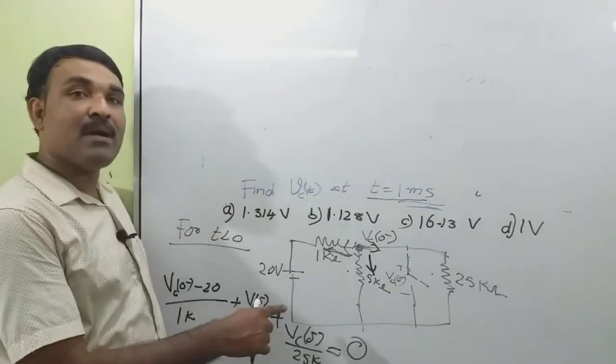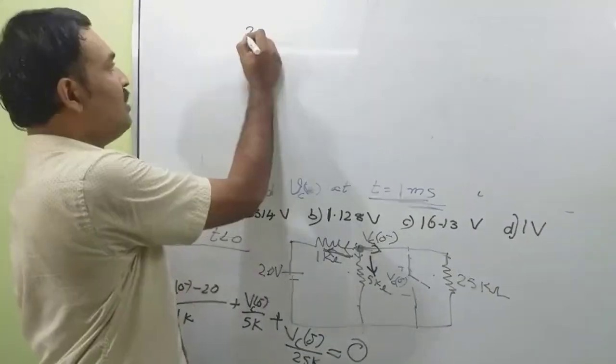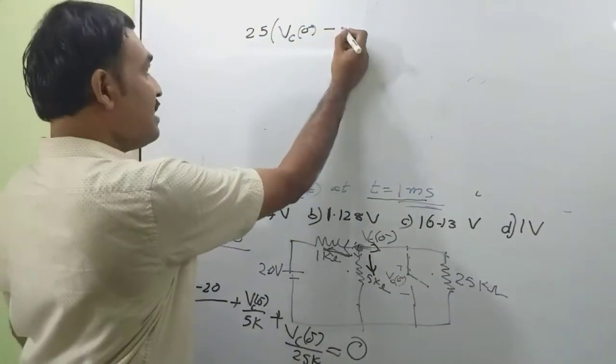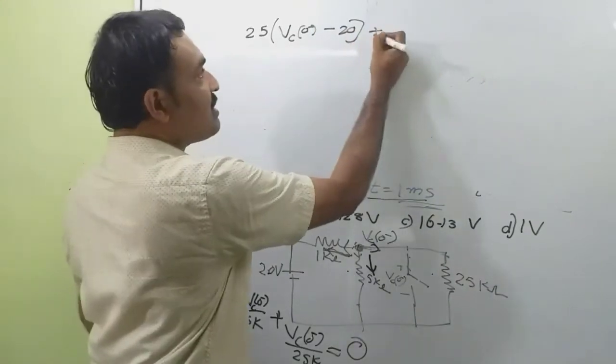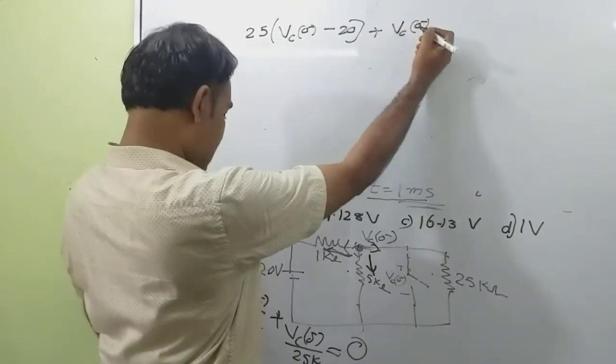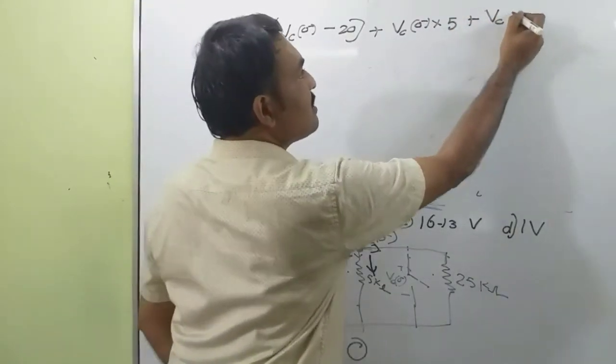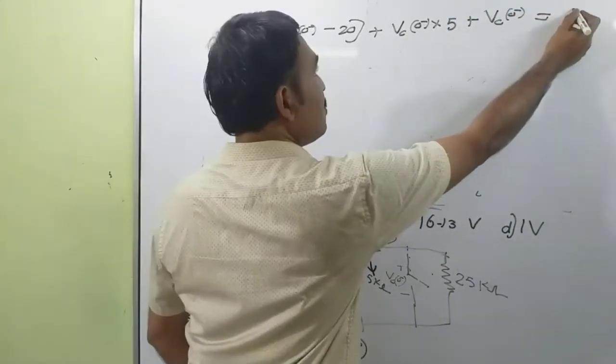By taking the LCM, we can simplify this expression to 25 into (VC0 minus 20) plus VC0 minus into 5 plus VC0 minus, equal to 0.